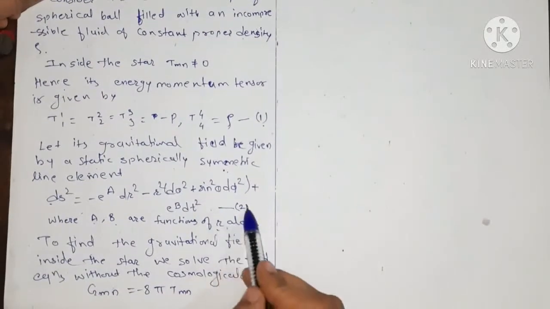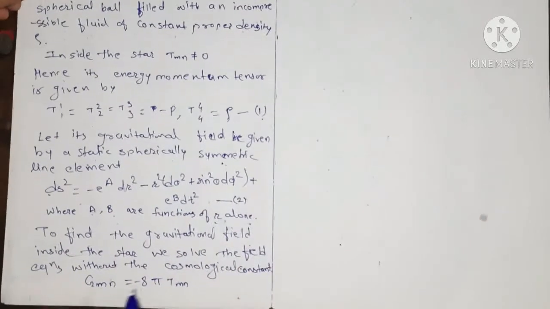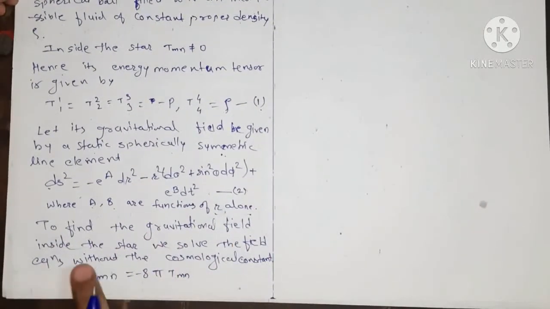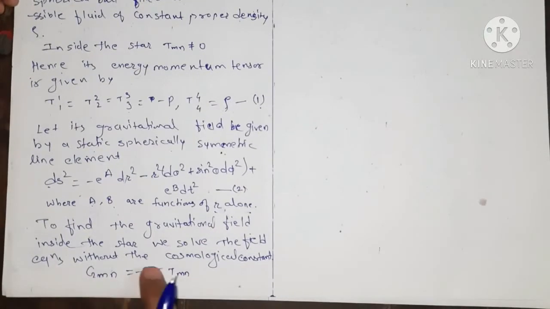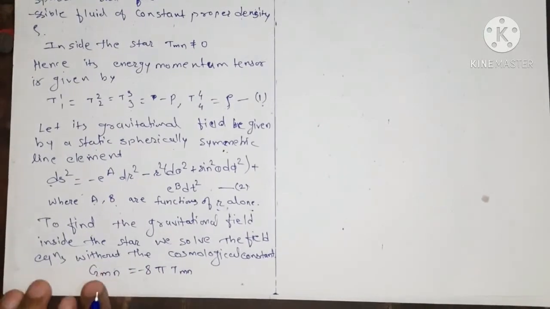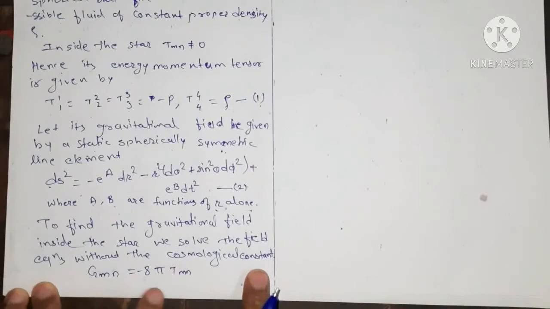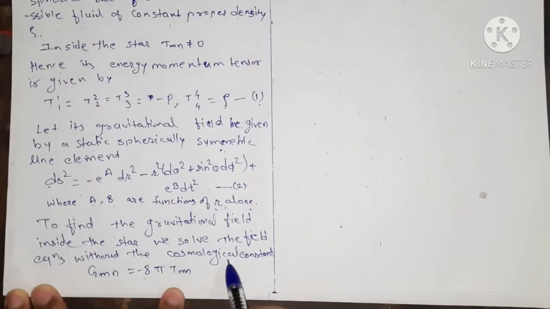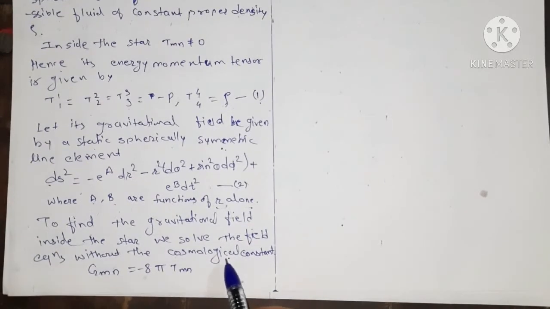We give this line element as equation number 2.